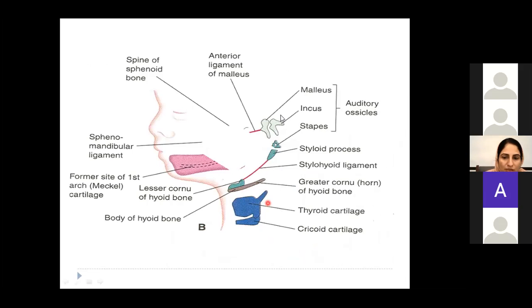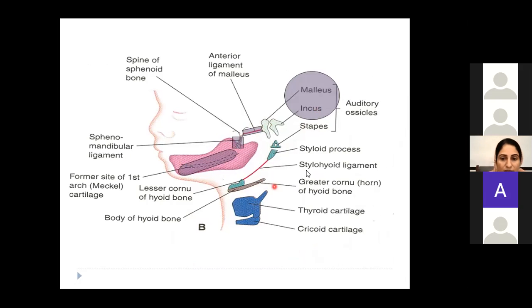Now coming to the derivatives of second pharyngeal arch as well. So these are the malleus and incus, which are derived from first pharyngeal arch. So this is the anterior ligament of malleus, and this is the sphenomandibular ligament, which is attached to the spine of the sphenoid and the mandible, and this is the mandible or Meckel's cartilage. These all are derived from the first pharyngeal arch.